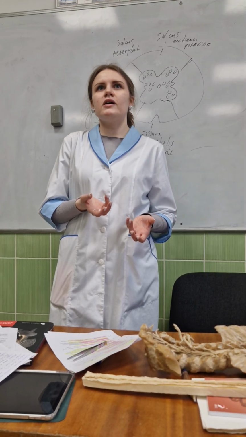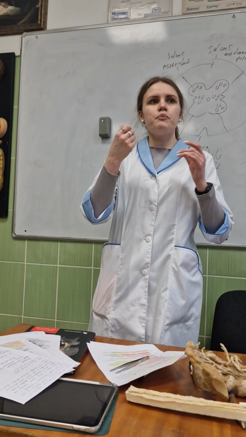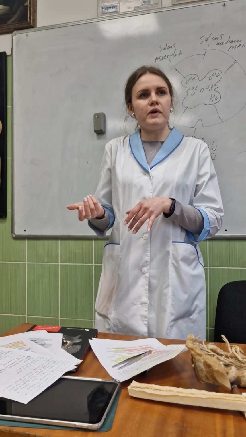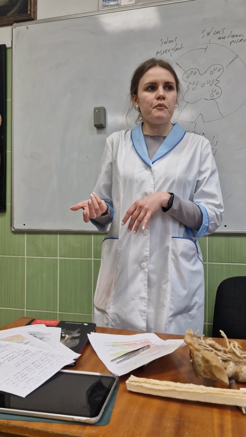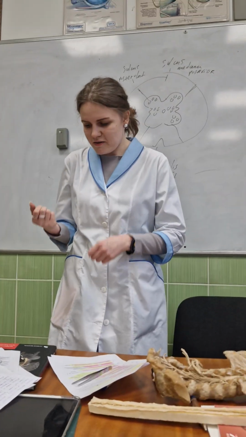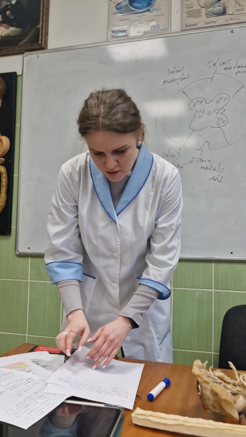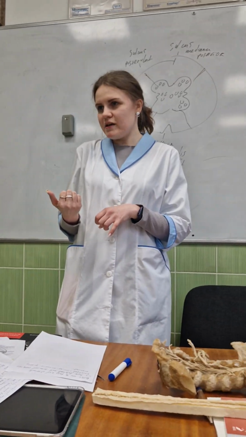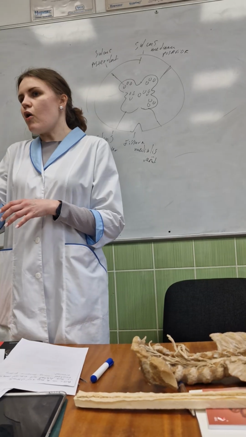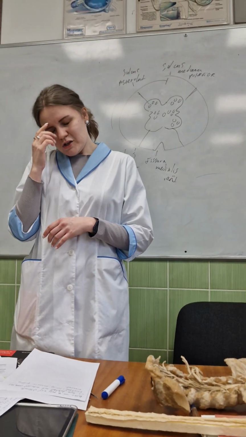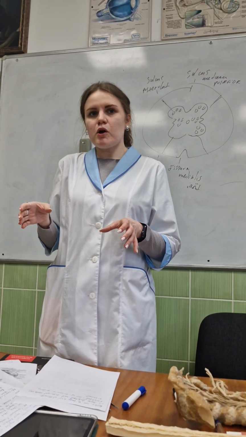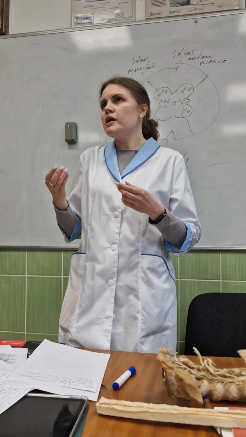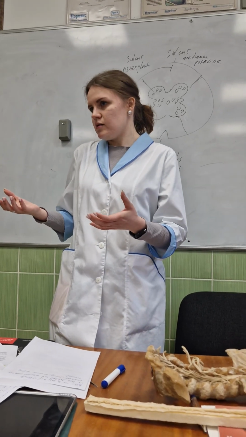Development reflexes: when we are born, we have development reflexes, for example protective, sucking, gripping. This is the reflex of a small child, because he doesn't understand and has only development reflexes.